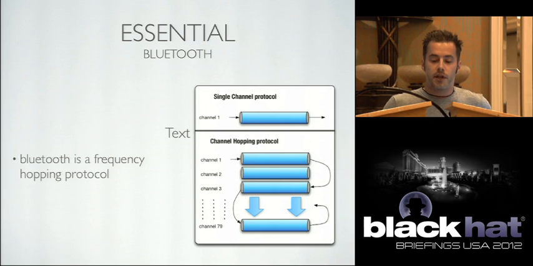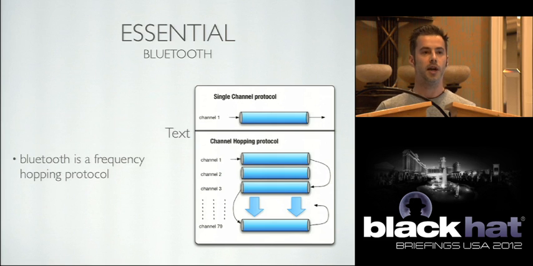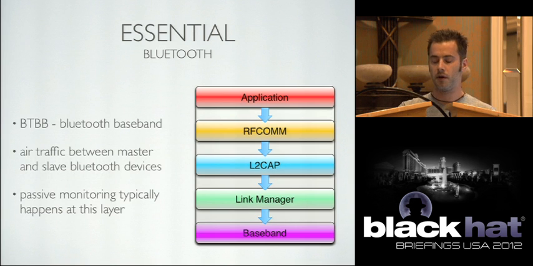All right, so the first thing to understand about Bluetooth is it's built on top of a frequency hopping protocol. Basically what this means is when two devices are talking to each other, we're hopping through 79 different channels. And when we actually monitor this passively, we can only listen to one channel or a small subset of channels at a time. So this means the data that we obtain is going to be very, very sparse. Because our data is sparse, it doesn't mean that it's useless. We can actually do a lot of stuff with this data.